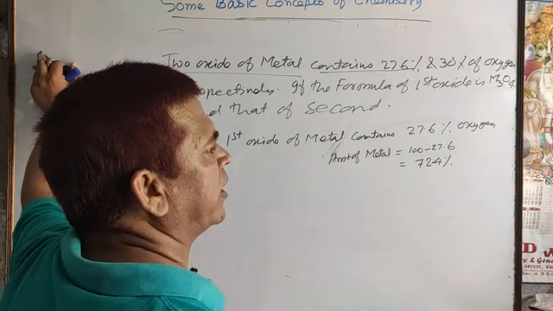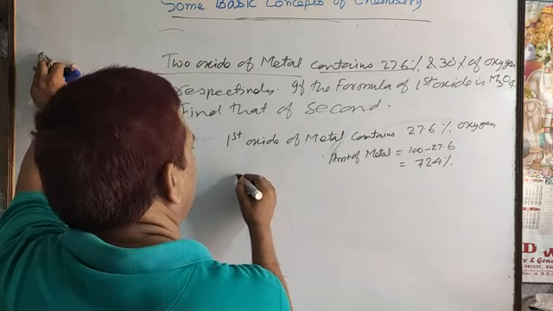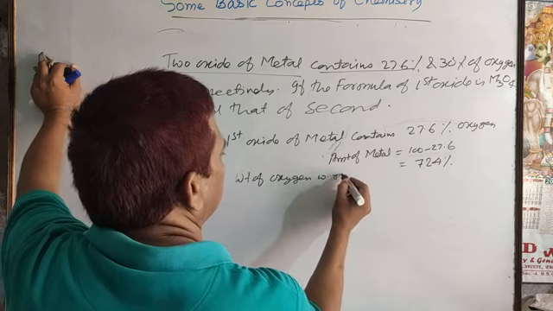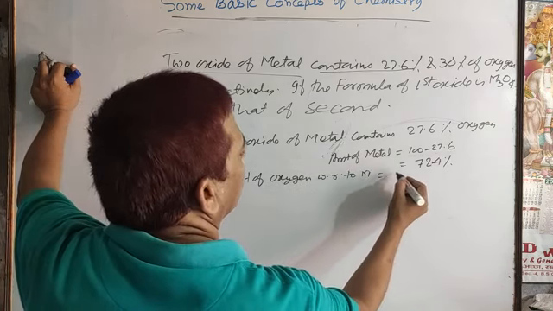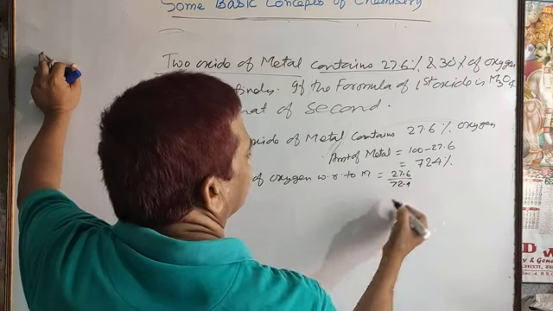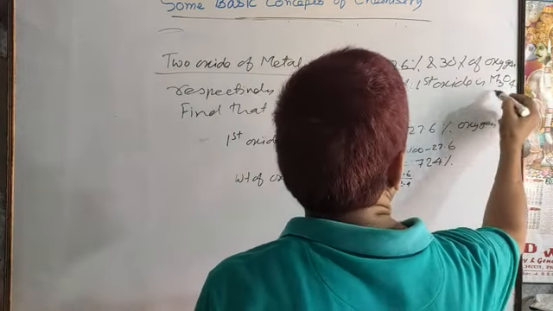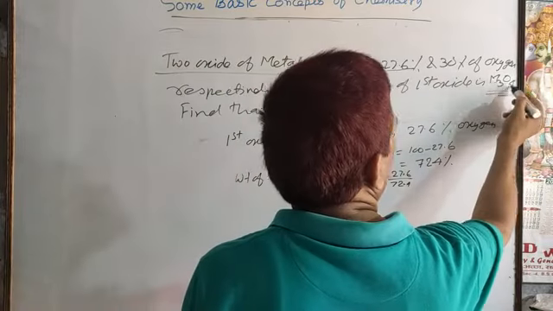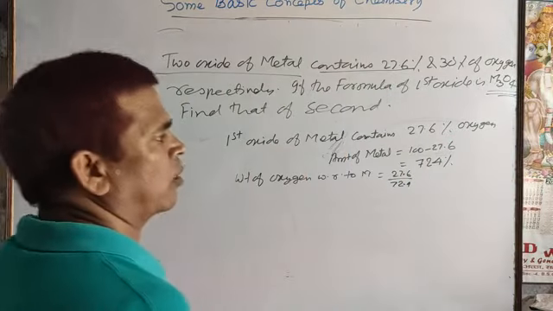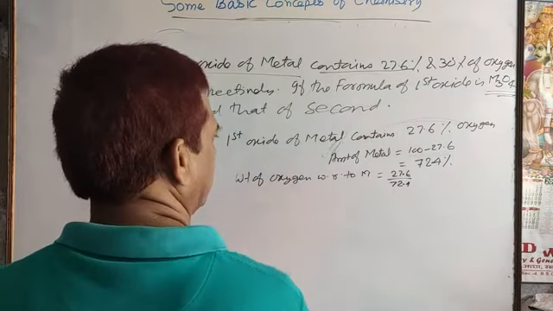So you find the weight of one element with respect to the other; anyone you can take as fixed. So again here you find the weight of oxygen with respect to metal. How will you write? 27.6 by 72.4. Okay. Or here the formula is given for the first compound, no? So this 3, 4 indicates the moles, 3 mole of metal and 4 mole of oxygen. So that can also be calculated here in another way.